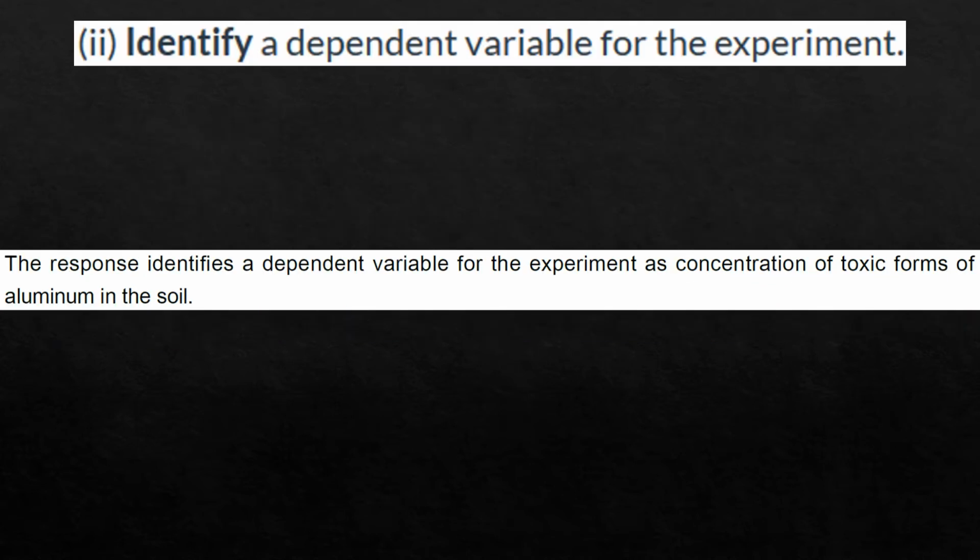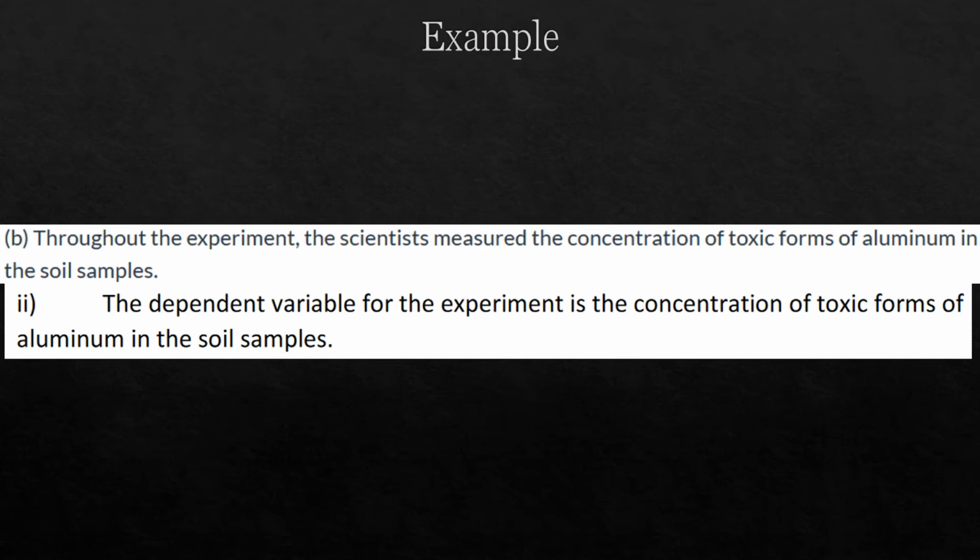Let's take a look at number 2. So this is the solution. Again, the dependent variable is the concentration of toxic forms of aluminum in the soil. It is what is being measured. Again, only a few students got this right. Specifically, the dependent variable is what is being measured, and this was in our prompt. What is being measured is the concentration of toxic forms of aluminum in soil, and this is a perfect answer.